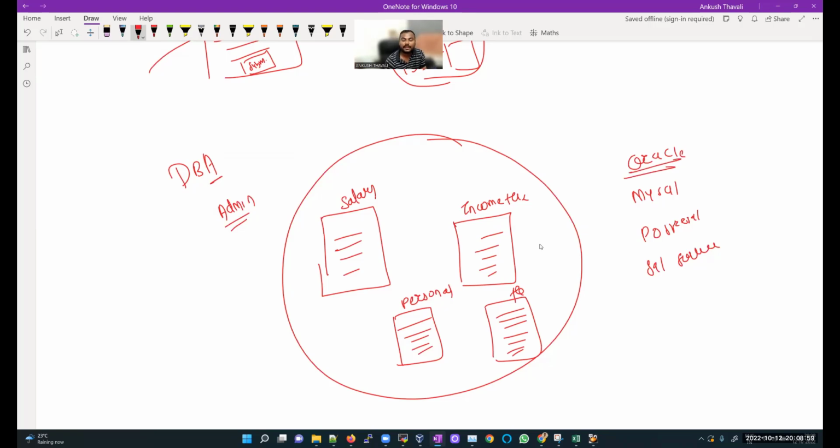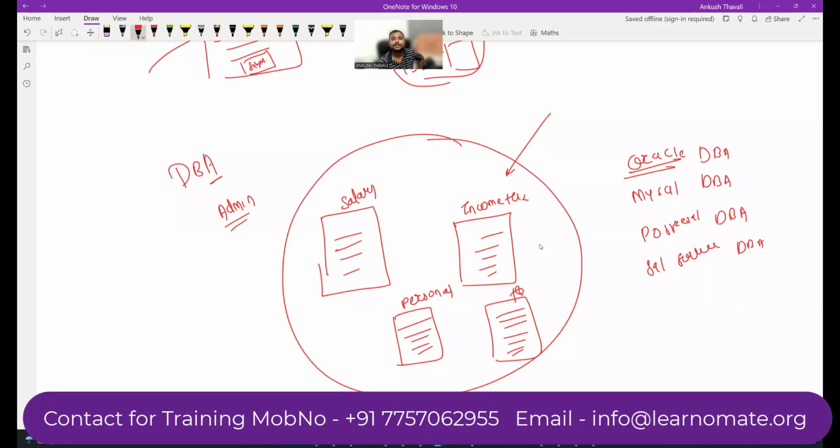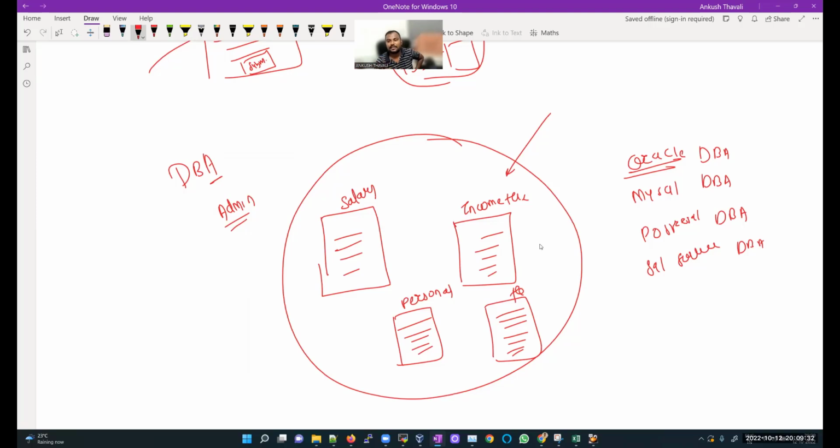So let's assume that your client is using an Oracle database and you want someone who will start this database, stop this database, who will be the administrator of this database. Administrator means the person who takes care of this database, and we call it a database administrator. So we have Oracle DBA, MySQL DBA, PostgreSQL DBA, SQL Server DBA. We have databases along with their database administrators.